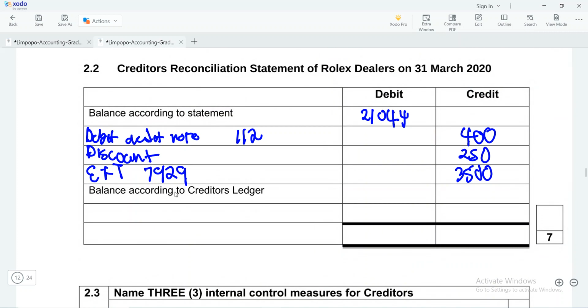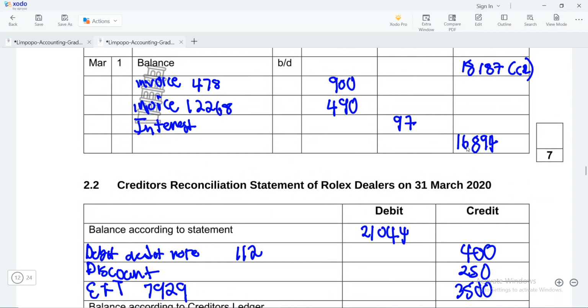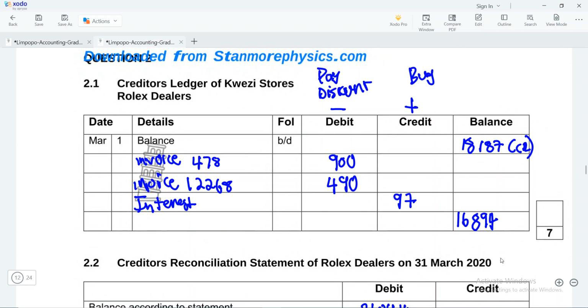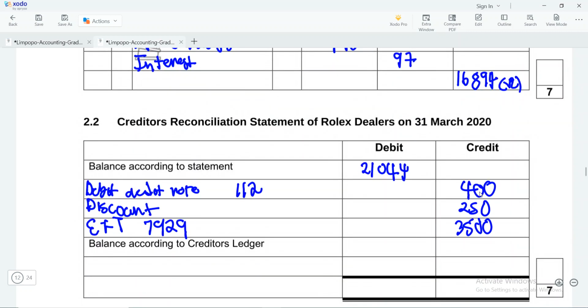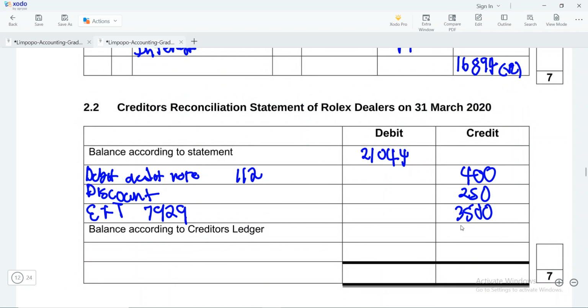Then if you look at this, we need to transfer the credit balance as per the ledger here, credit balance according to the ledger. Remember the balance according to the ledger, we have a credit balance, so it's on the credit side, right? So that 16,894 will come this side, 16,894. Now these two sides have to be equal, so we have 21,044, and also this side we should have 21,044.